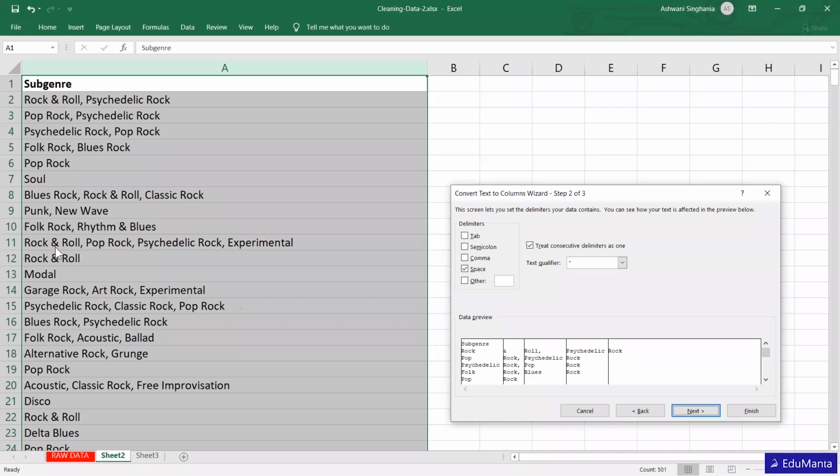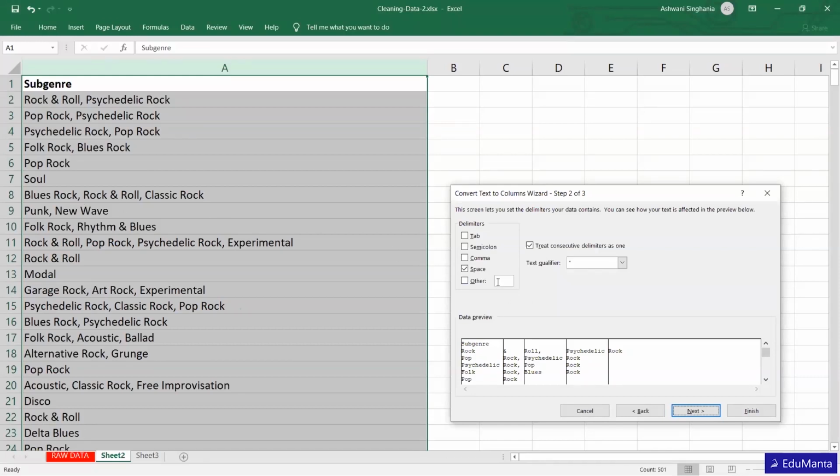For the genre and subgenre, for example, just look at any data. This blues rock is one, rock and roll is the second, and the third is classic rock. We want all three in three different columns. And what is separating these three things? These are being separated by commas. That can be anything, commas, spaces, a question mark, a slash, anything.